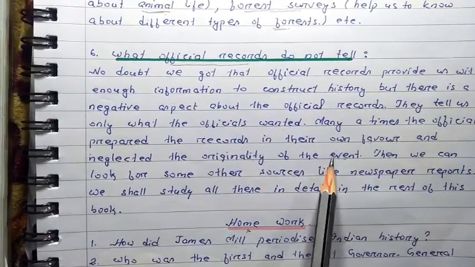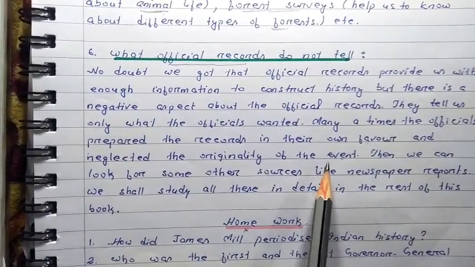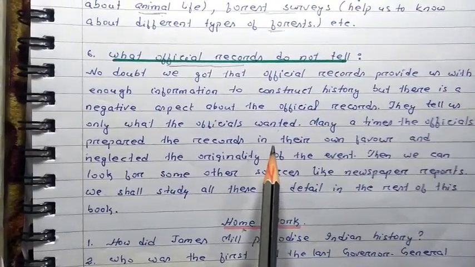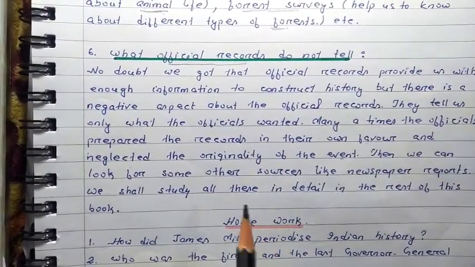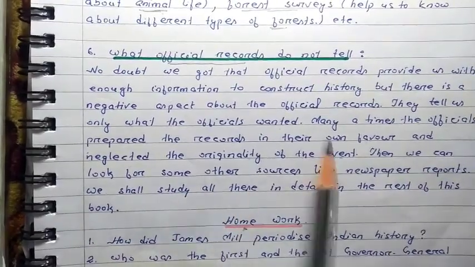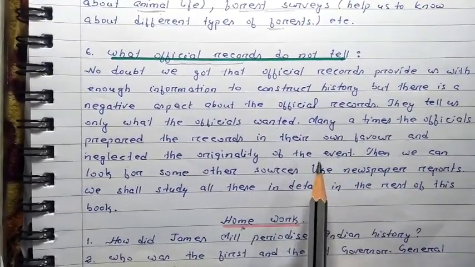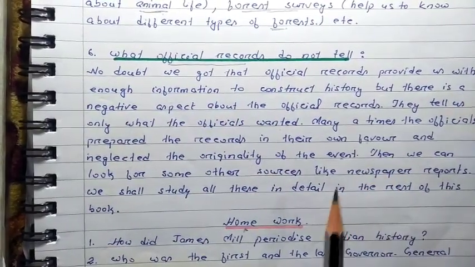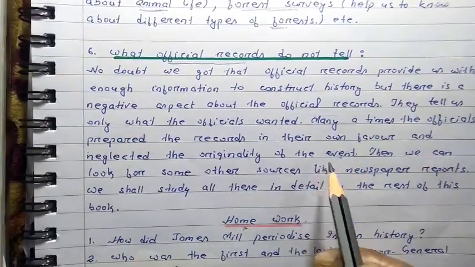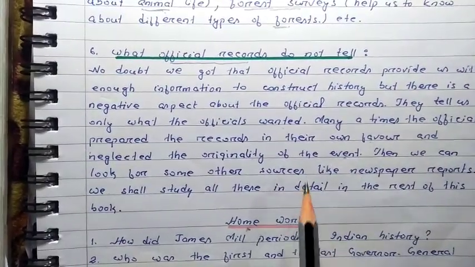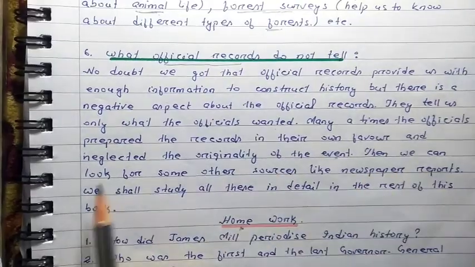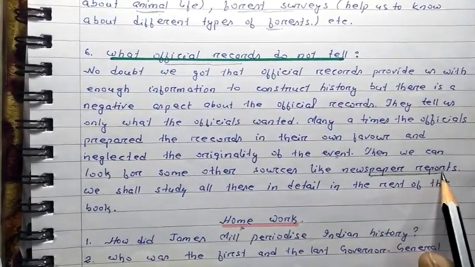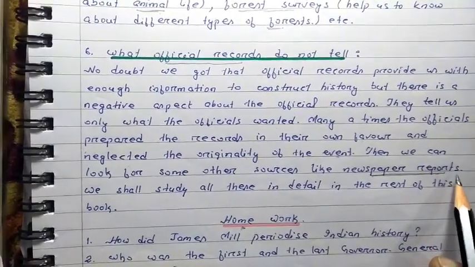Like when the British used to keep the records, they used to avoid the Indian culture, Indian society. According to them, as I already told you about James Mill, Indian society was not developed. So like him, the other officials also who were in charge of making these records kept all the records in favor of the British government. In such cases where the official records do not tell us the actual happenings, we can look for other sources like newspaper reports. About this we shall be discussing in the next chapter. It is there in detail.